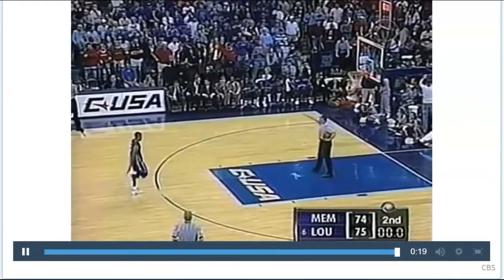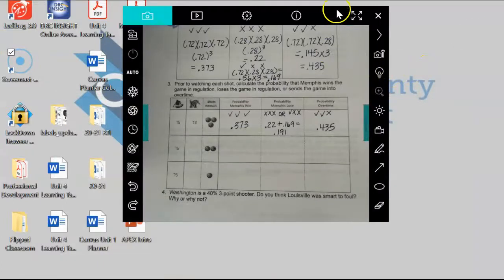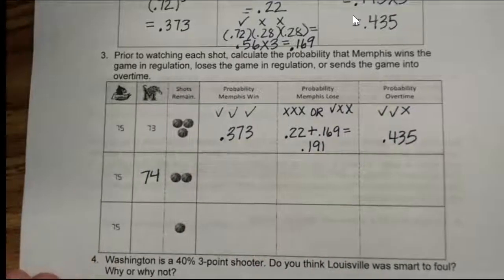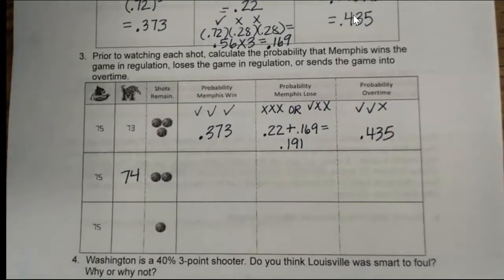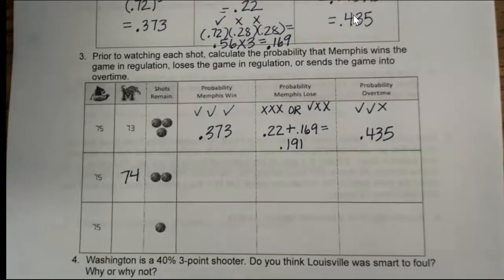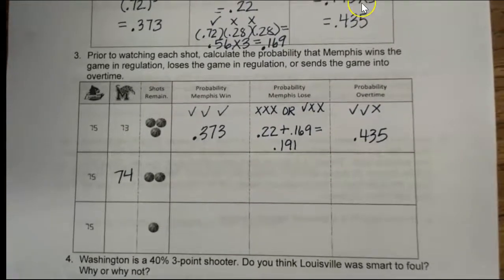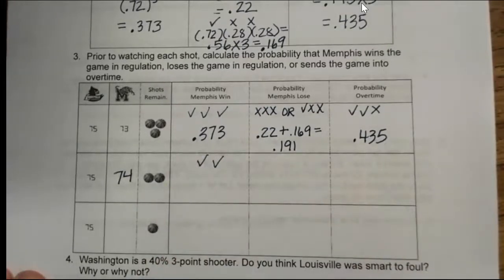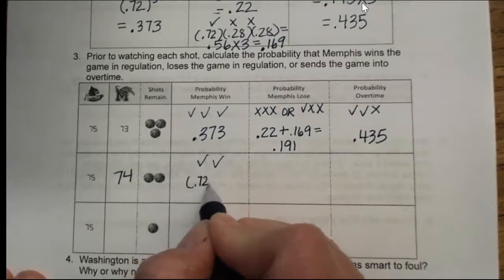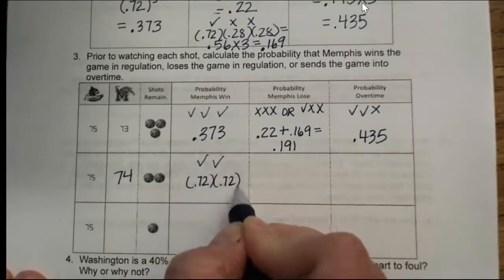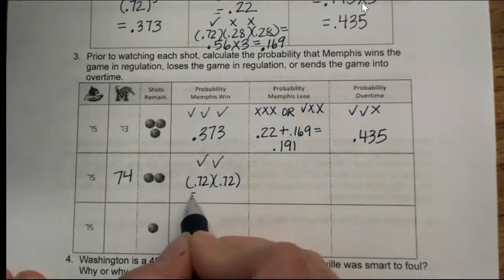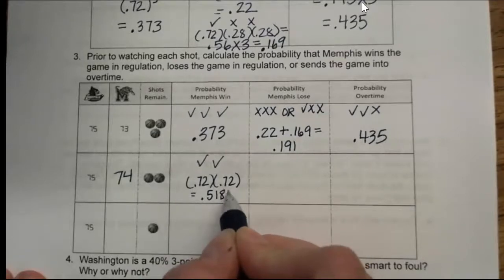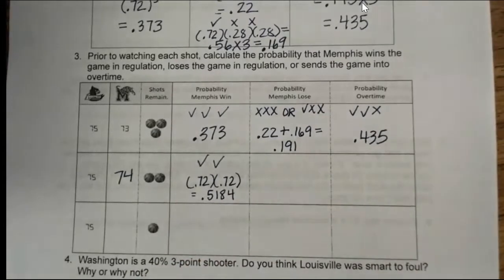All right, so he made it. So now the score is 74 to 75. He has 2 balls remaining. So let's take a look at our probabilities now. So now, in order to win, he's going to have to make both free throws. So that's going to be a 0.72. So make and make. That's the only way that they're going to win at this point, which gives us, at this point, they have almost a 52% chance of winning the game.